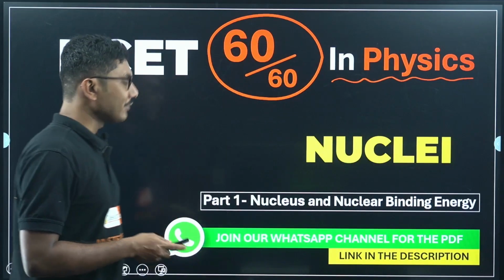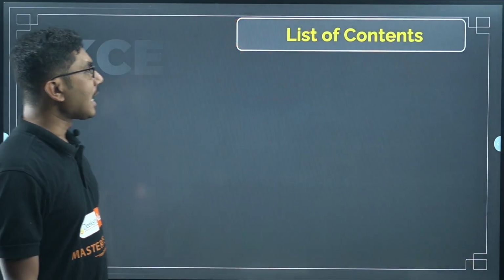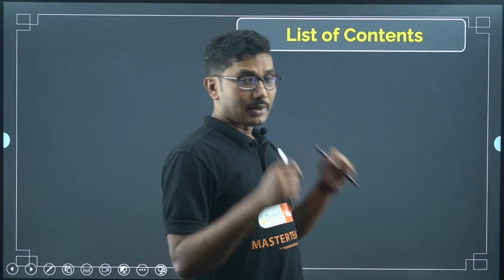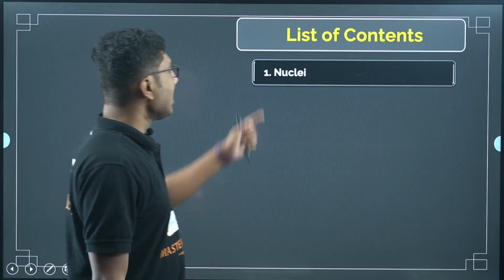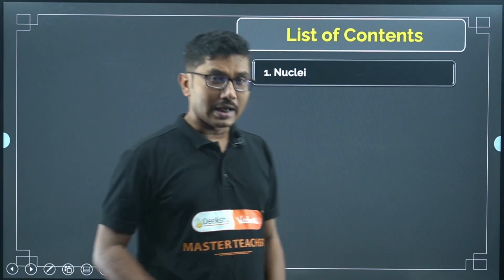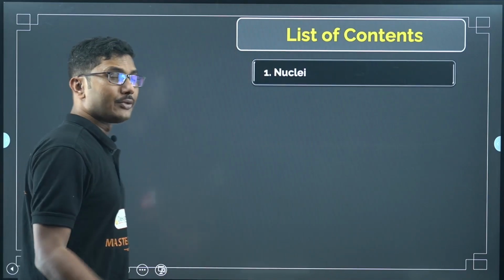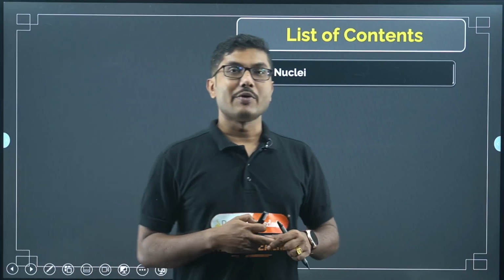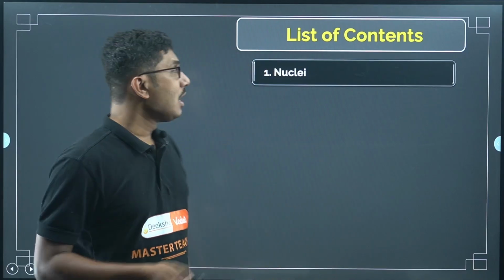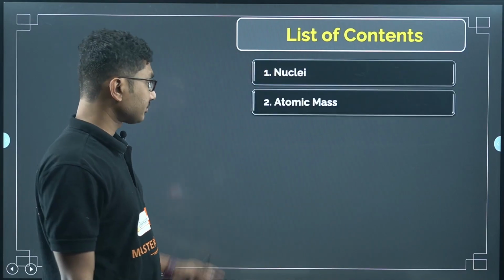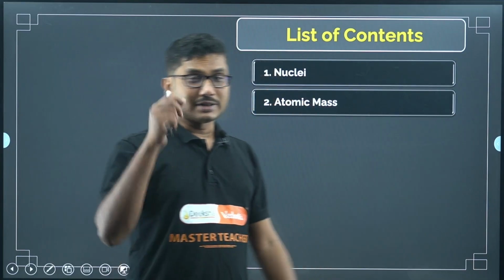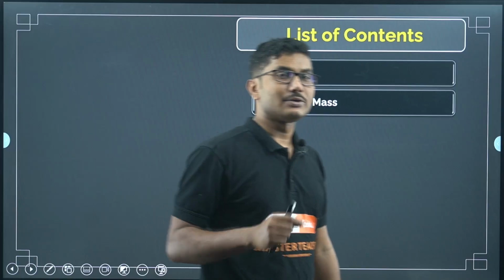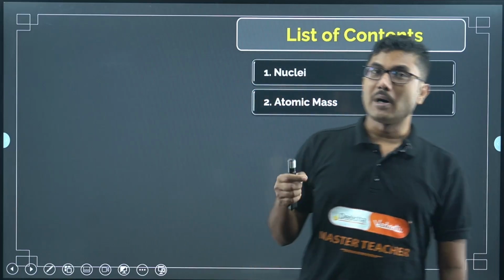So let's start with the chapter. Before we start, we will look into the table of contents as usual. First of all we will discuss what is nuclei. We learned briefly about nuclei in our previous chapter, where we were discussing atoms and the structure of atoms. Now we will also discuss atomic mass, because we are now discussing small particles, so it is very important to know about atomic mass.